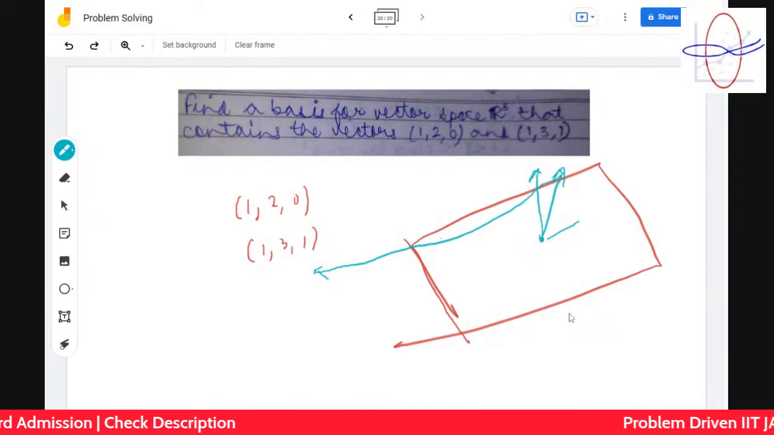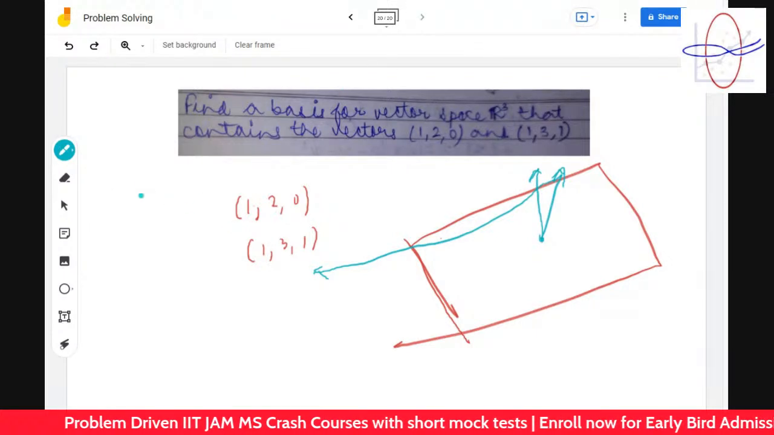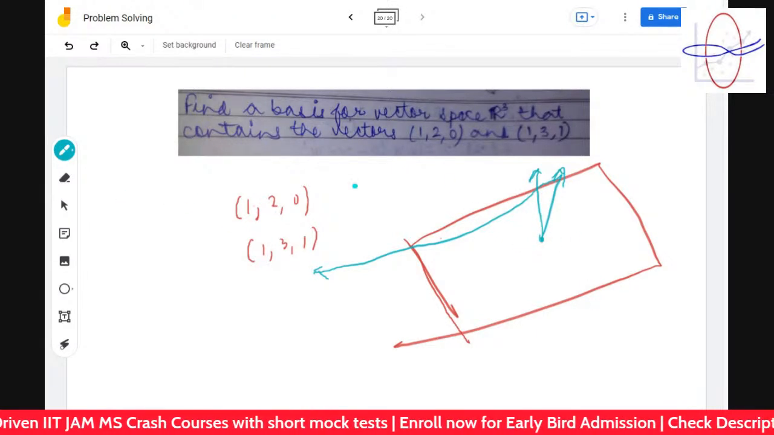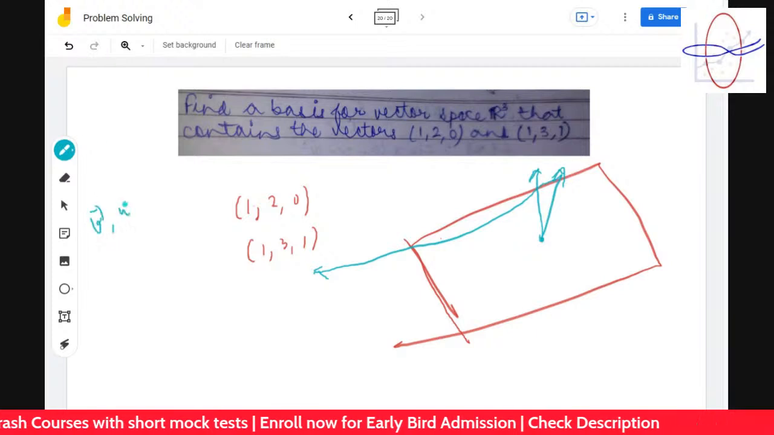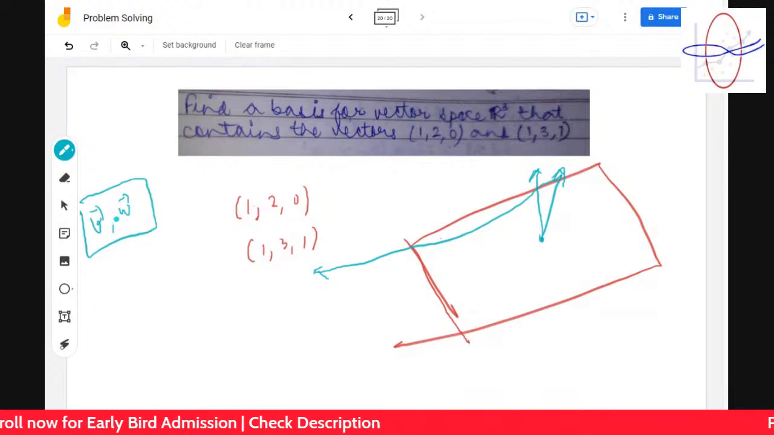How do you find that? How do you find cross product, guys? But let's talk about a general case scenario. There are two vectors, v vector and w vector. How can you find a vector that is not here in this plane?